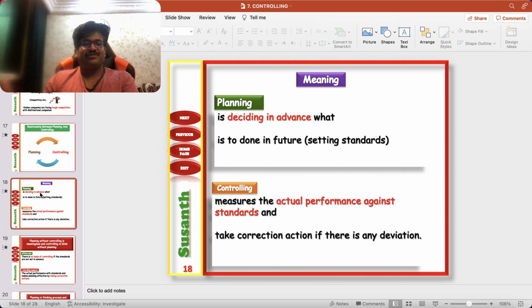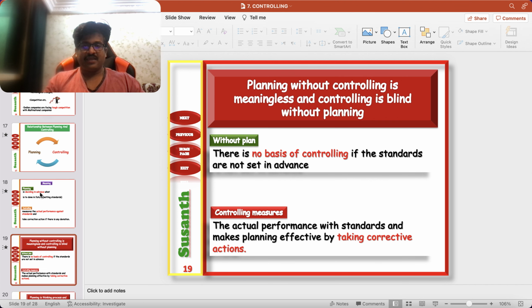So planning and controlling are closely related. Just imagine, without a standard, how can we compare our actual performance with it, how can we find any deviation, and how can we take corrective action? If there is no standard, we cannot continue the entire controlling process. So these two are closely related.